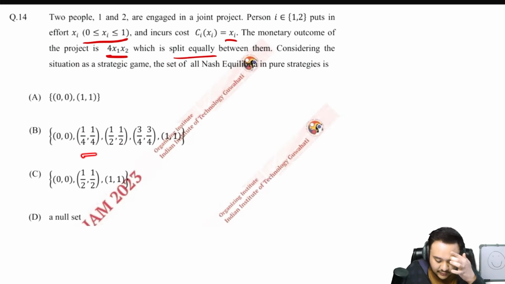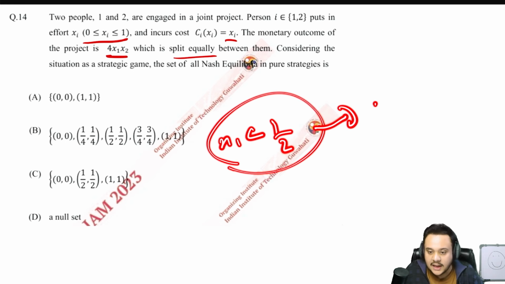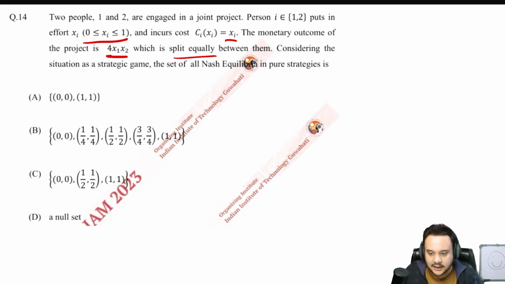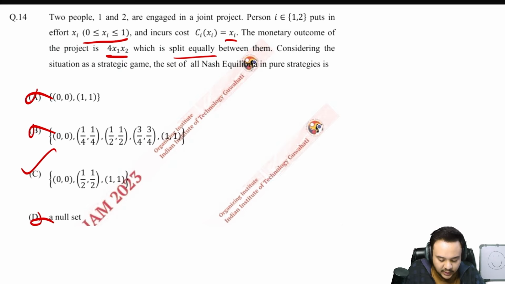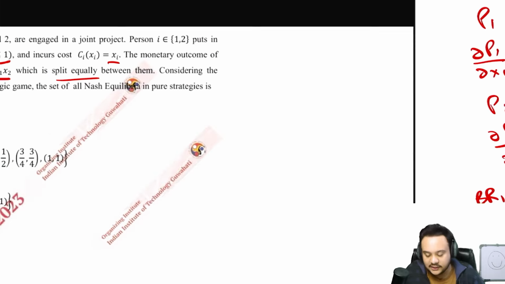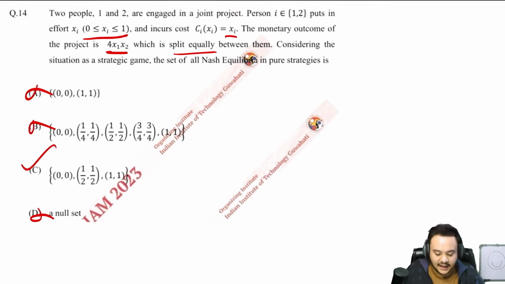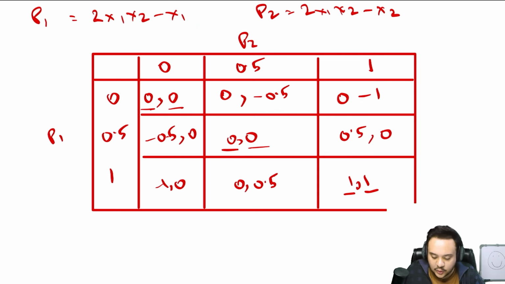So that is why 1 by 4 and 3 by 4 does not matter to us. We have already seen that when x1 is less than 1 by 2, the outcome is going to be the same. So these you can cut. Obviously this you can cut. You have seen that 1 by 2 is going to be there as well. This you can cut, and null set is not true. This is the only option. You can use this approach, the best response functions, or the second method is just trial and error. You try each of these inside the best response function, and you will get the value itself. But there is no need to draw this entire table.